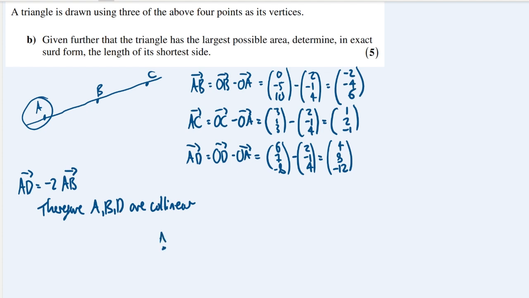So let's put A here, and let's say AB is going that way, so there's B there. Then AD, we know, is minus 2 times AB. So it's 2 times bigger, and it's in the negative direction. So it's in the opposite direction. So it looks like this.